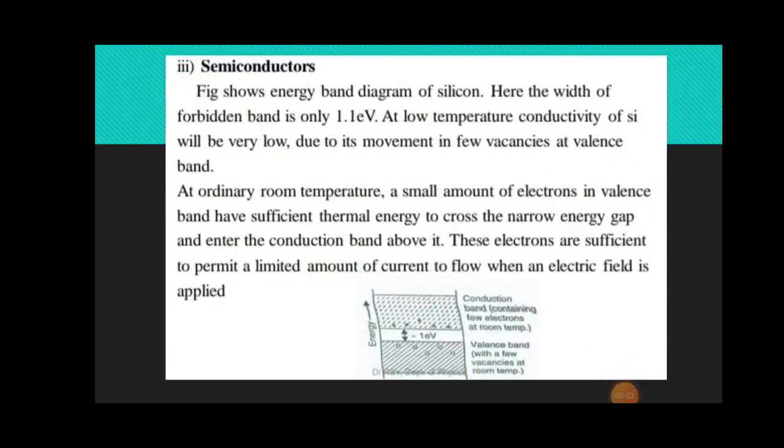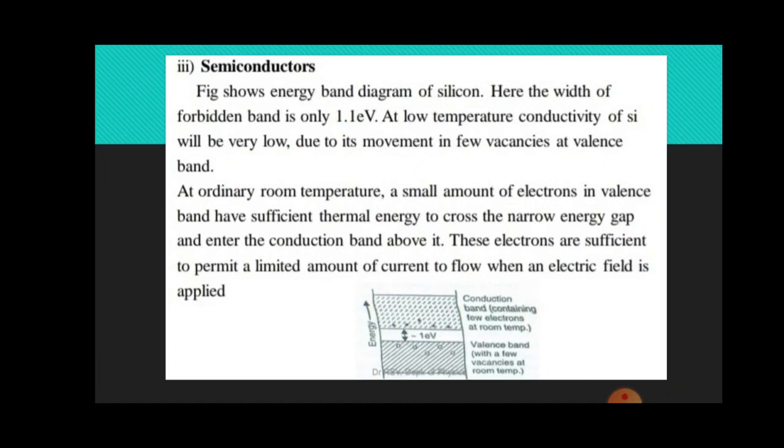Semiconductors. The below diagram shows energy band diagram of silicon. Here the width of the forbidden band is only 1.1 electron volt. At low temperature, conductivity of silicon will be very low due to its movement of few vacancies at valence band.